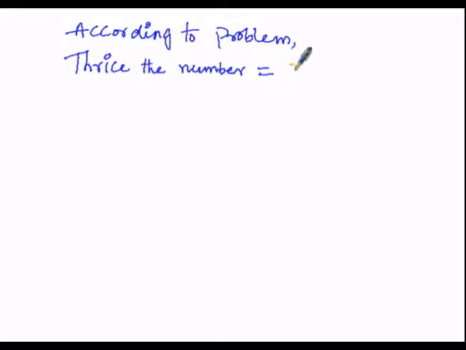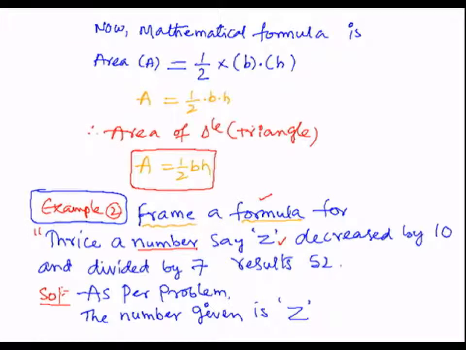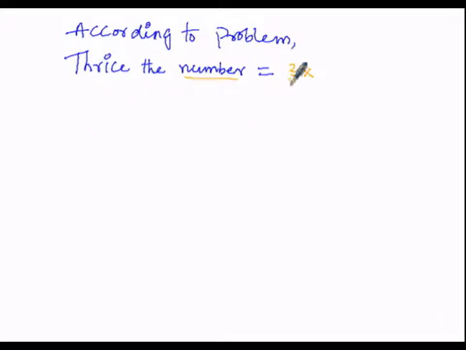So 3 into the number which we supposed is z, which is nothing but 3z.